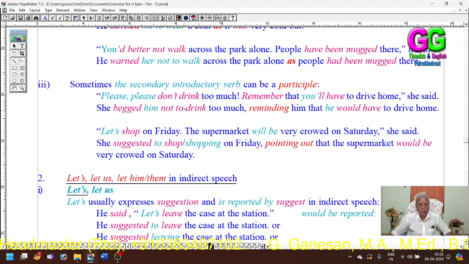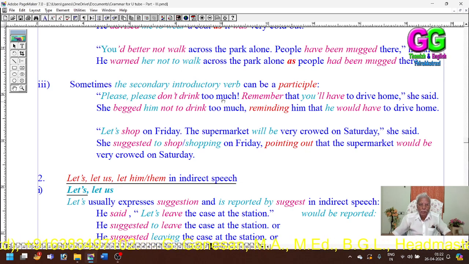Request means beg here. Then instead of the secondary reporting verb, we have used a participle, reminding him that he would have to drive home.